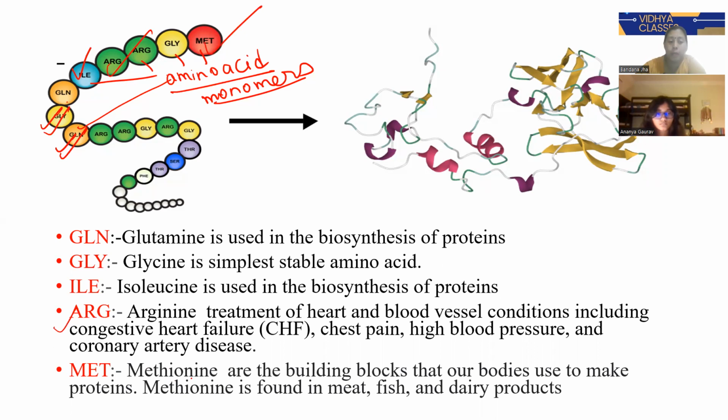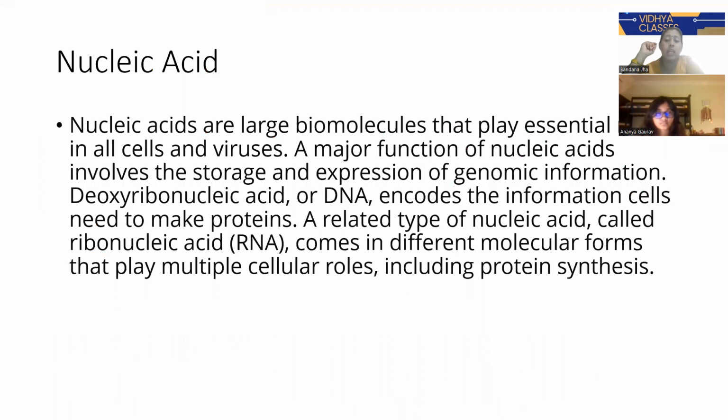MET is methionine. Methionines are the building blocks that our body uses to make protein. We can get methionine from meat, fish, dairy products, or protein supplements, that is whey protein and whatever things are there. So many things are there from where we can get methionine. Understood? Now the last topic is our nucleic acid.